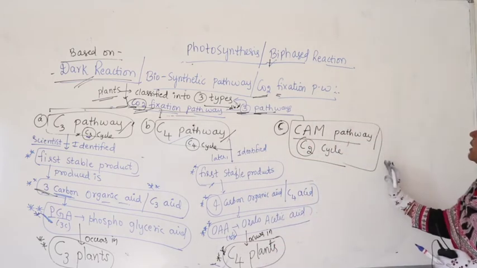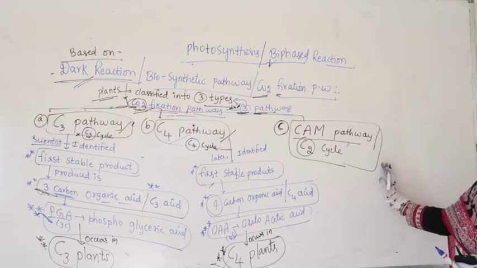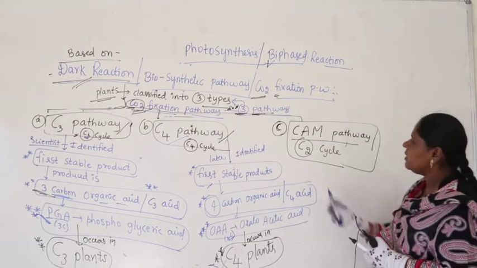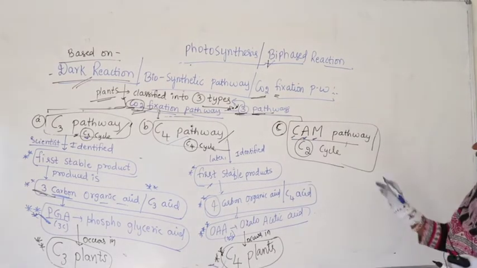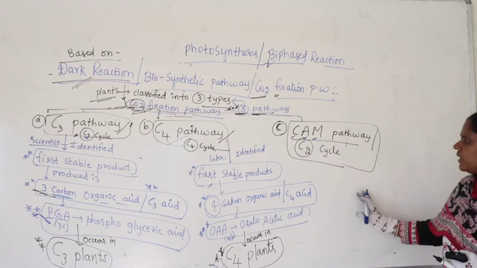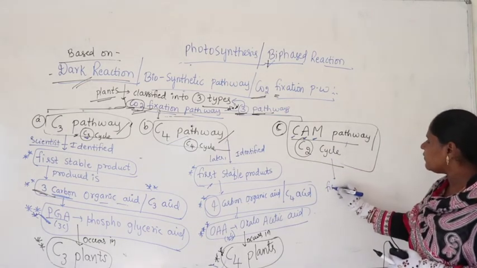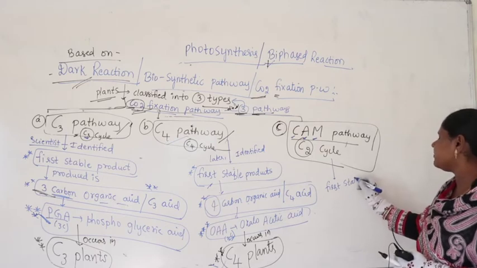Next, CAM plants. If you take the CAM plants, what is CAM? Crassulacean acid metabolism is the complete name when we start with the CAM pathway. So, here, what is the meaning of C2 cycle?